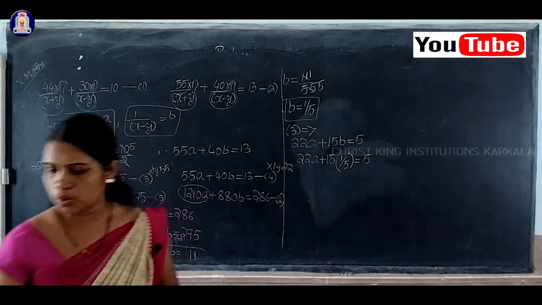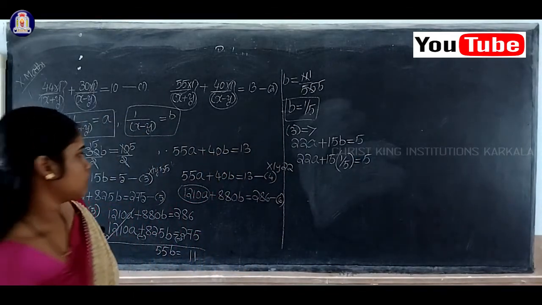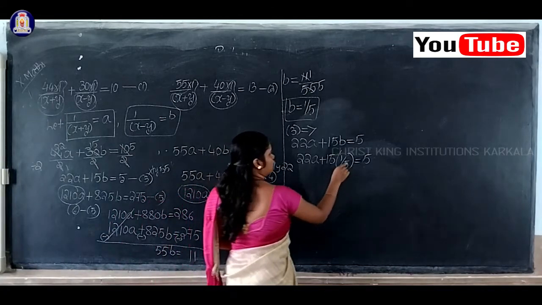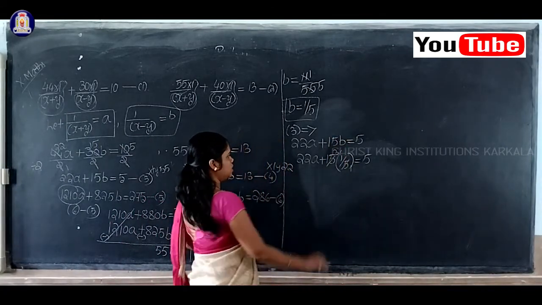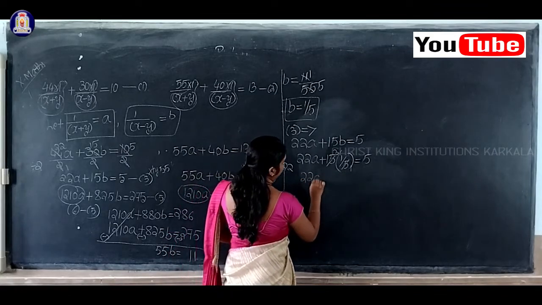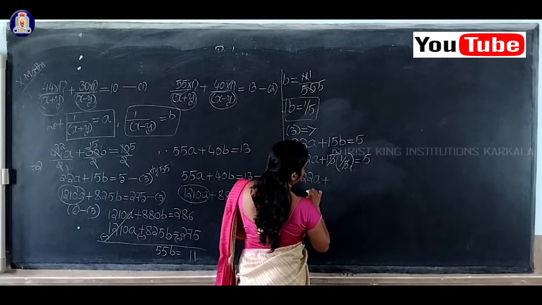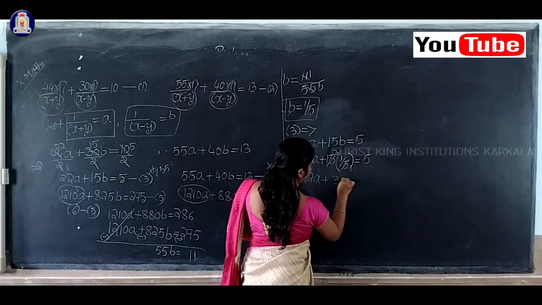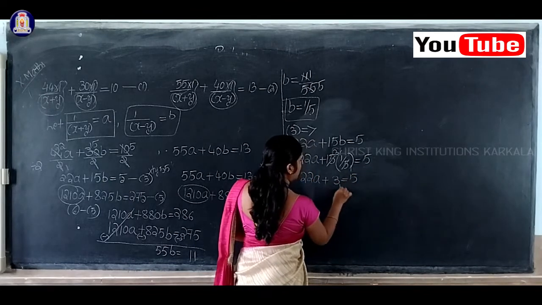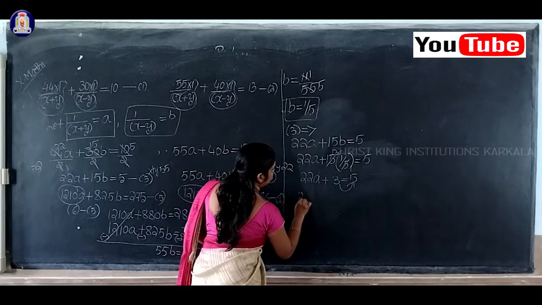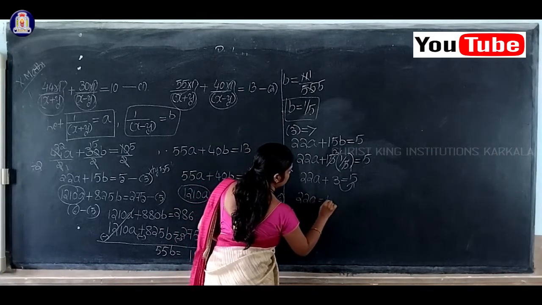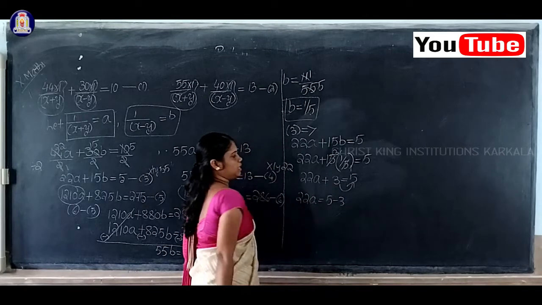So now 5 ones are 5, 5 threes are 15. So therefore you will get 22A plus 3 is equal to 5. Now shift this 3 to the right hand side. Then you will get 22A is equal to 5 minus 3.